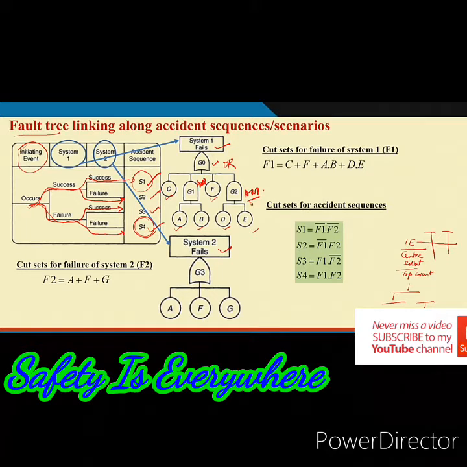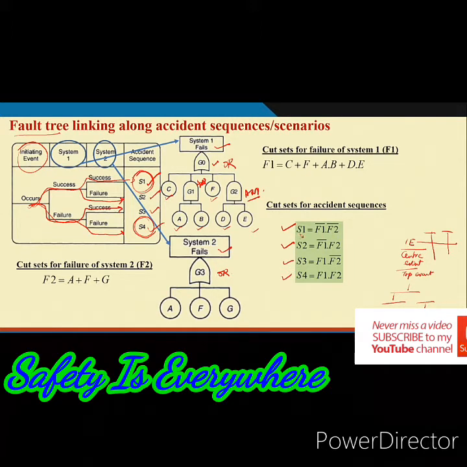Okay. And similarly, when system 2 fails, there is one OR gate and there are 3 basic events, any one of these leads to system 2 failure. Now, what is our job? We want to find out the cut sets along the accident paths, the cut sets for accident scenarios. Now, if I consider S1, then this is the first cut set, S2 this is the cut set, S3 and S4 like this. So, you may be wondering what is happening here.